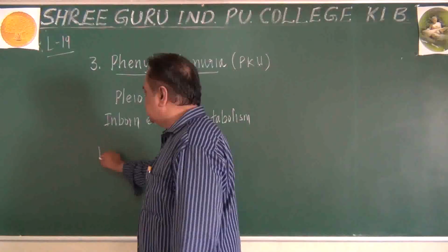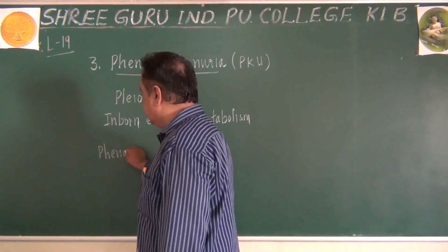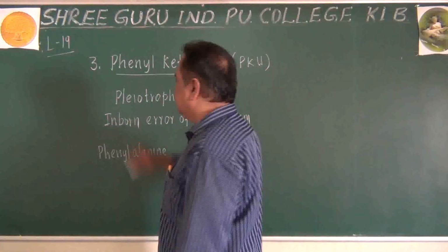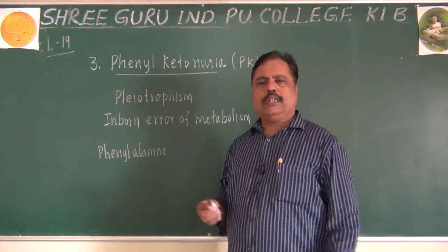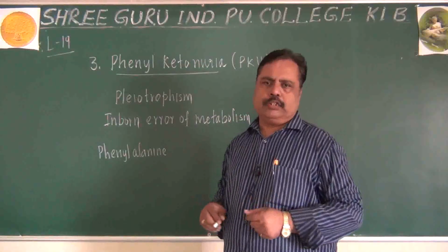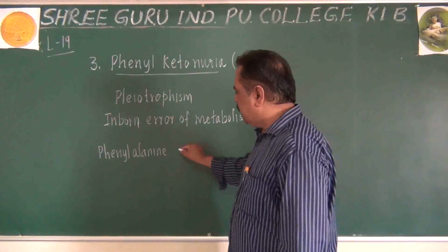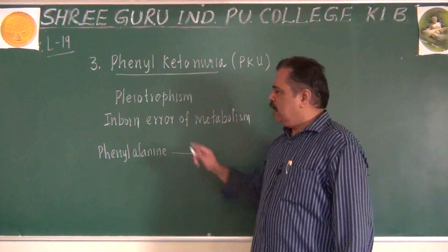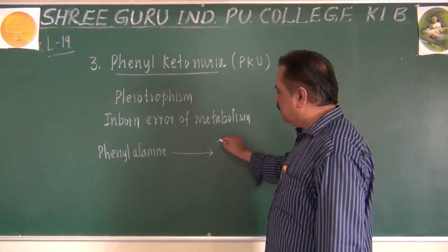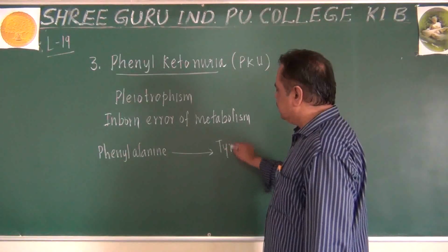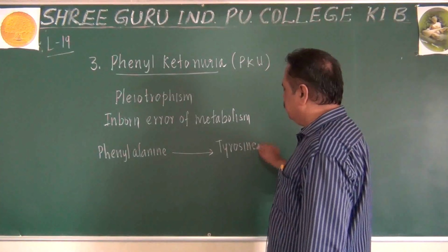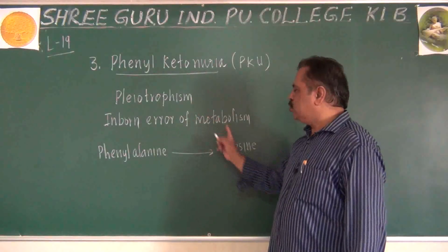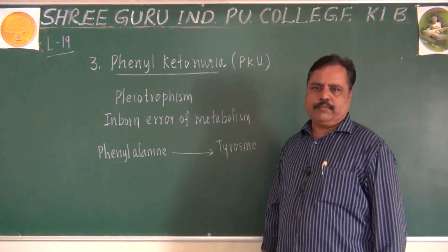There is an amino acid called phenylalanine. This amino acid is present in the food we take, or it may be present in our body also. This phenylalanine undergoes metabolism in our body, and it has to be converted into another amino acid called tyrosine. Remember, during metabolism, phenylalanine should be converted into tyrosine.